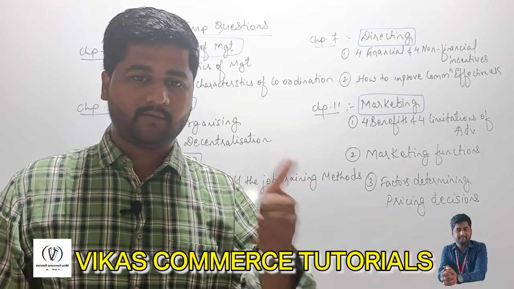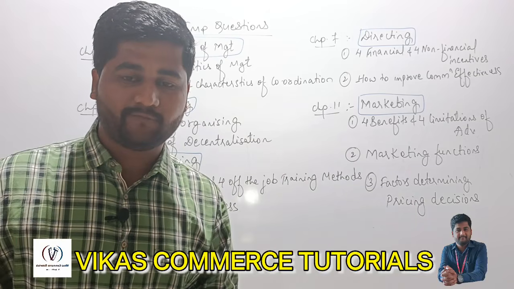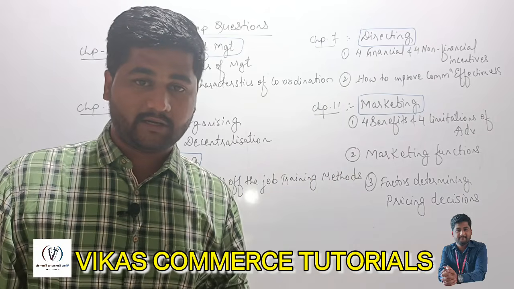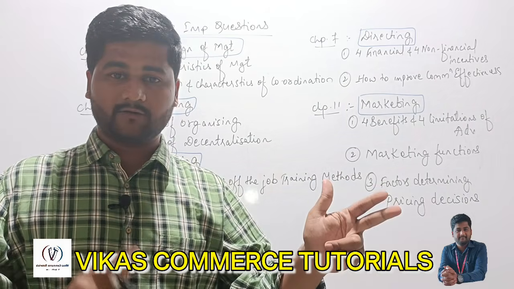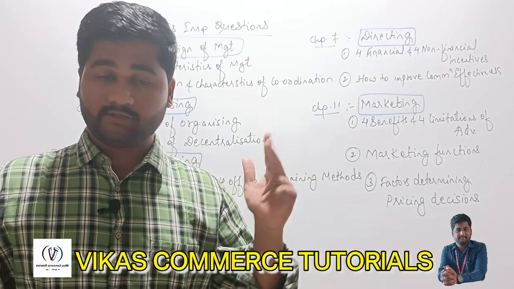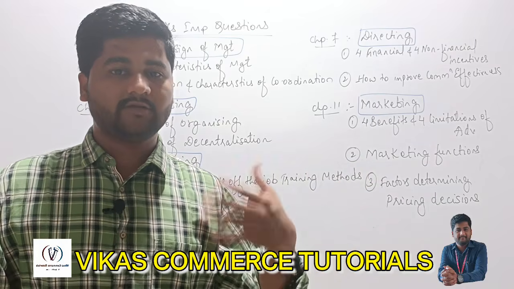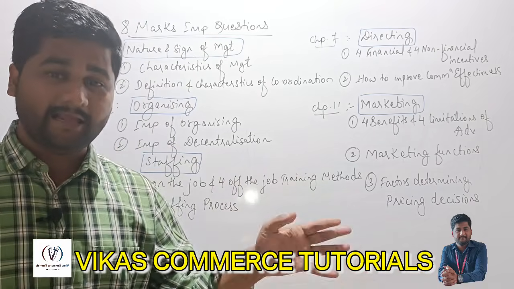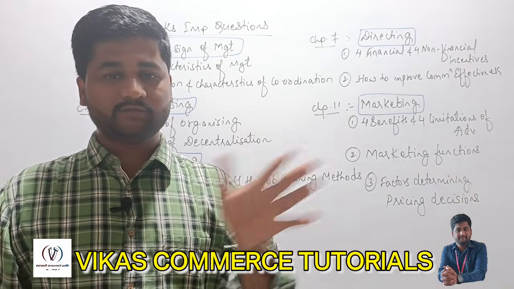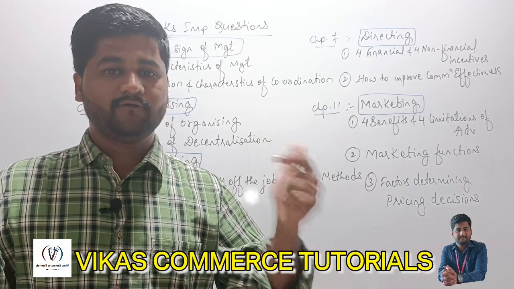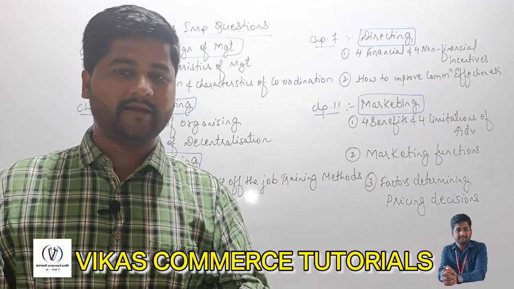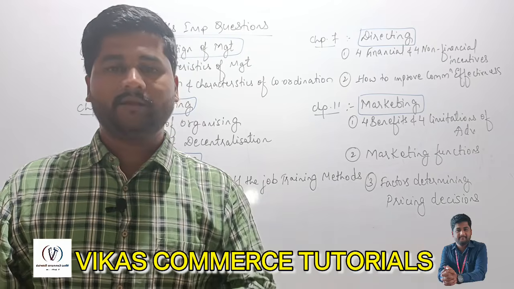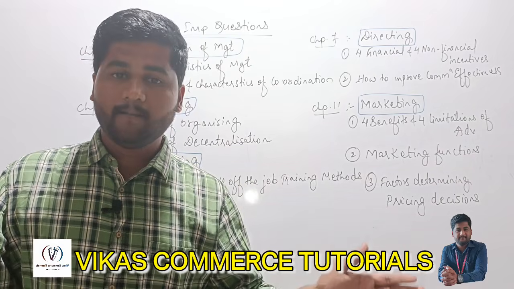Those are chapter number 1, nature and significance of management. From chapter number 5, 1 8 mark question, that is organizing. Chapter number 6, 1 question, that is staffing. Chapter number 7, there is also 1 question of 8 marks, that is directing. Chapter number 11, marketing. So from these 5 chapters, chapter number 1, 5, 6, 7 and 11, each chapter carries 1 8 mark question according to the blueprint.